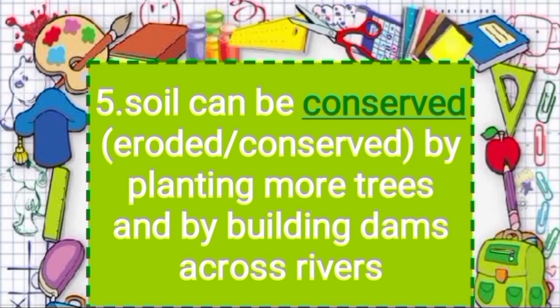So the question is, soil can be dash by planting more trees and by building dams across river.